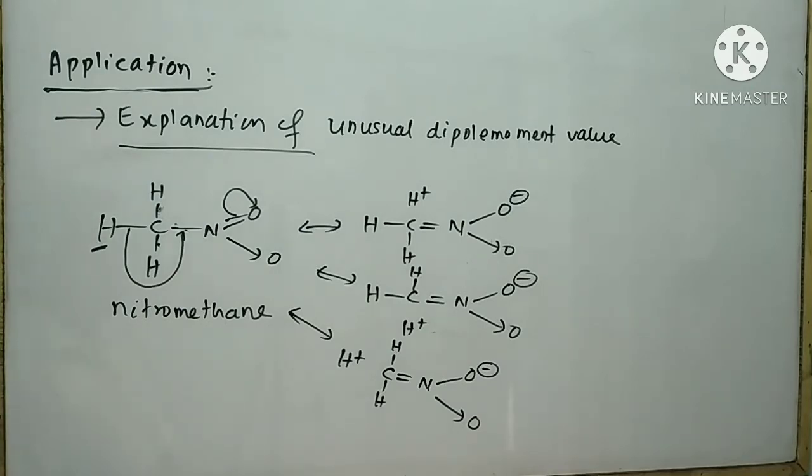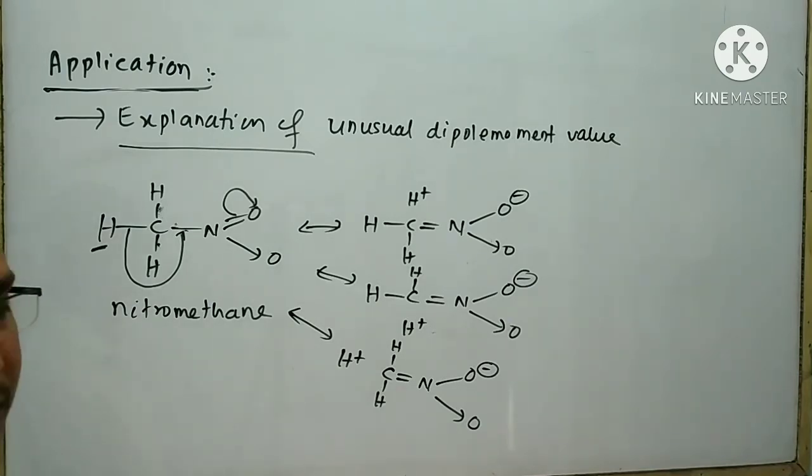From the hyperconjugated structures, it is clear that the C–N bond is not perfectly a single bond or perfectly a double bond. It shows both double bond character and single bond character. As a result, the bond length of C–N varies from one structure to another. That's why the dipole moment value also varies from one structure to another. We know that dipole moment value depends upon the bond length. If bond length varies, then obviously the dipole moment value also varies from one structure to another.